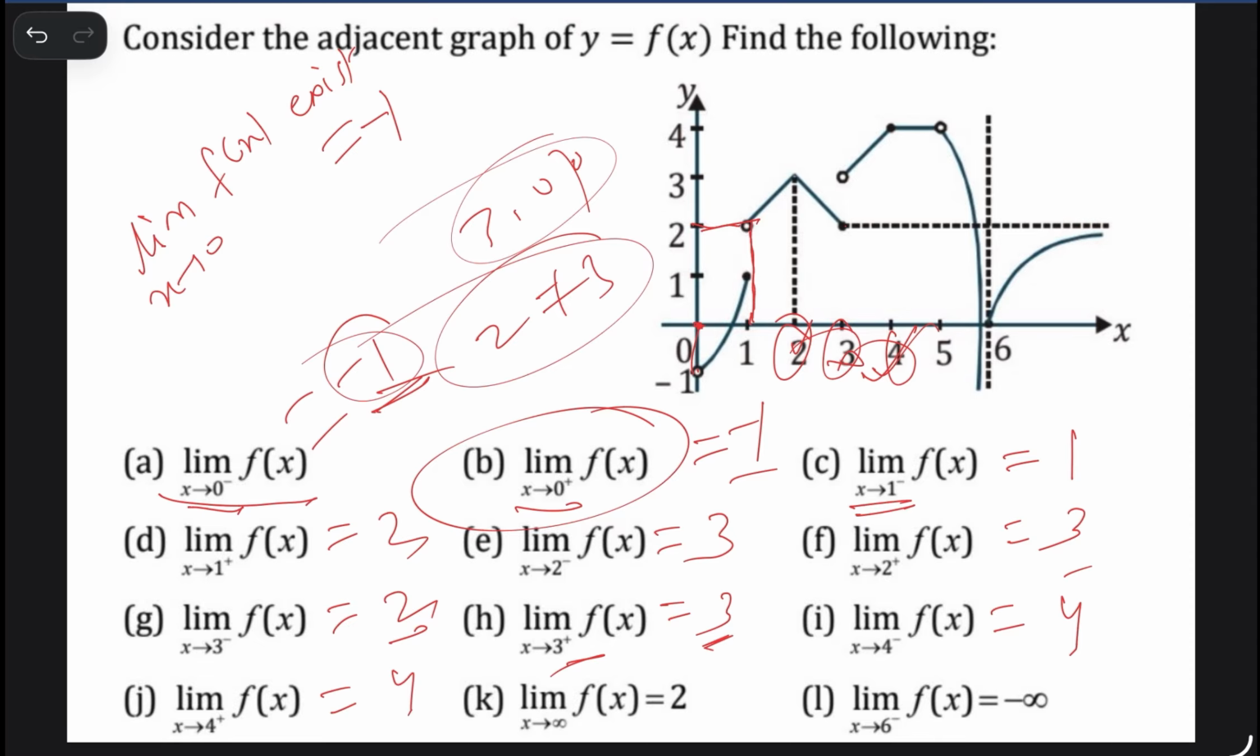Almost, when x goes very large, the value of y approaches this line. This line is known as an asymptote. We will discuss it in other lectures. So when x goes very large, this is the line.